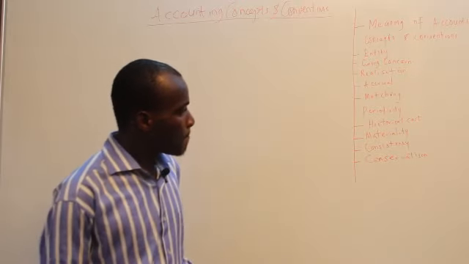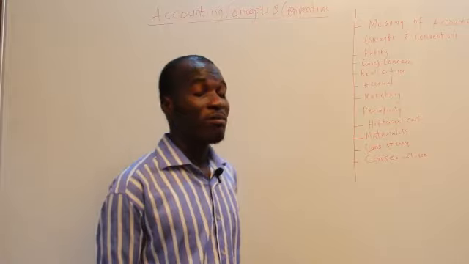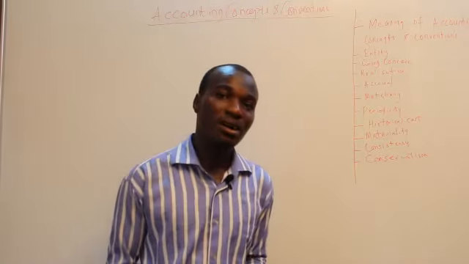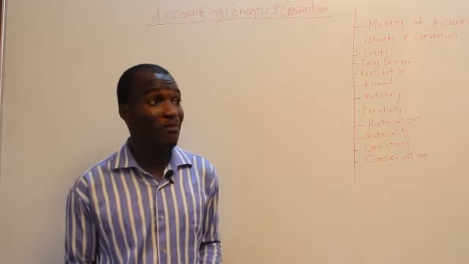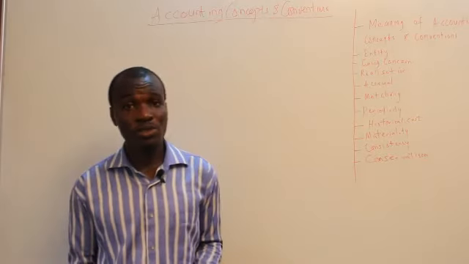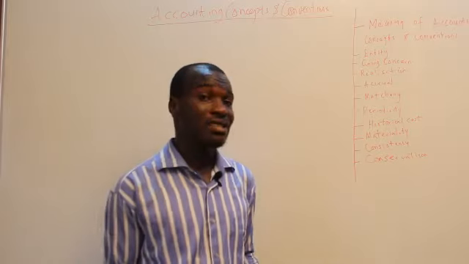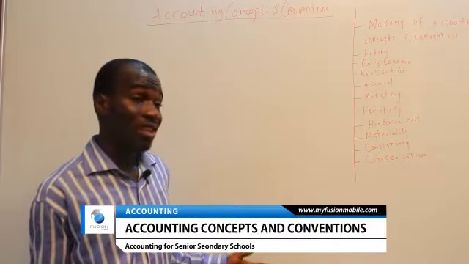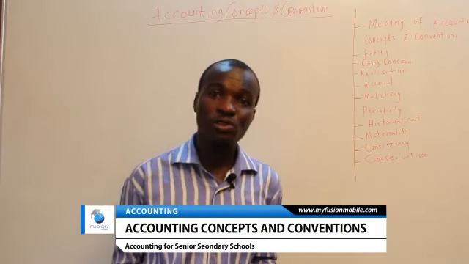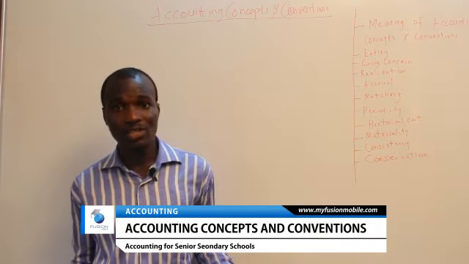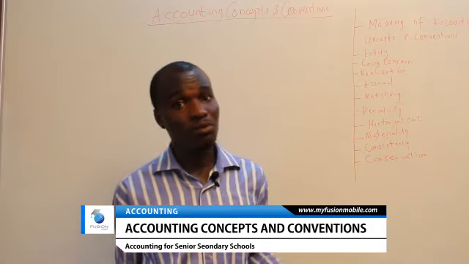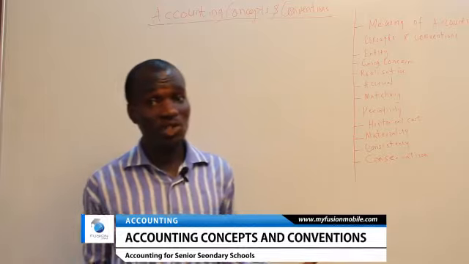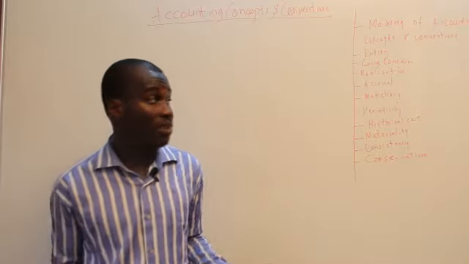So the concept of materiality is telling us how we can attach a value to some aspect of an asset, whether the asset is material or immaterial. Generally, when talking about materiality, this is telling us whether to capitalize an asset or not, whether to take it as capital expenditure or as revenue expenditure.